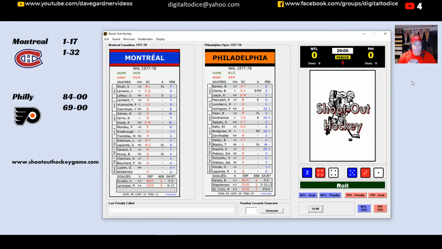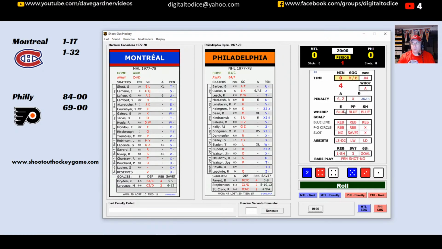So Game 4, backs against the wall for the Philadelphia Flyers. Here we go. Shootout hockey. Let's roll for time as Game 4 kicks off here from the Spectrum. 2 minutes off the clock. Check for a scoring chance. 30. That is a chance for neither team, so we'll play on. Another minute off the clock here in Philadelphia.